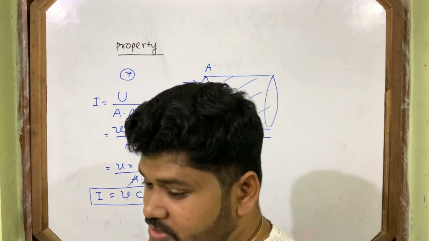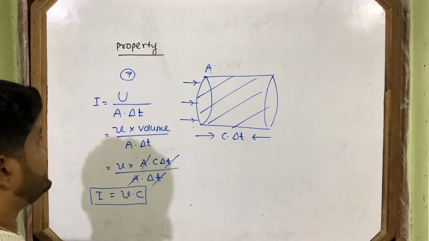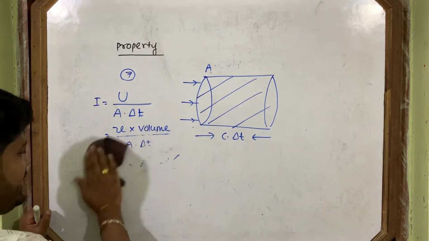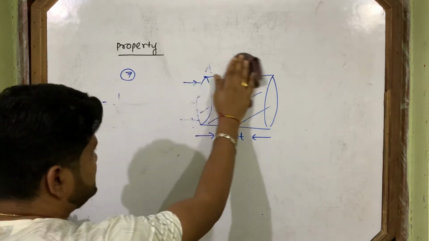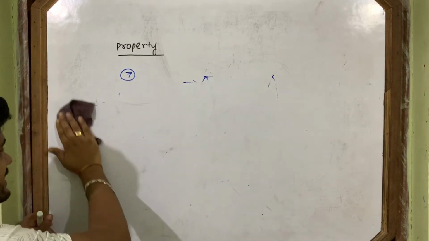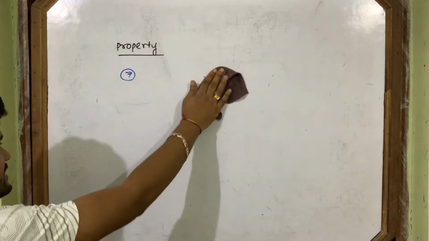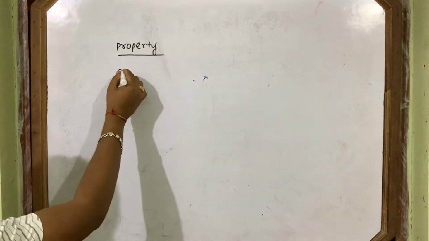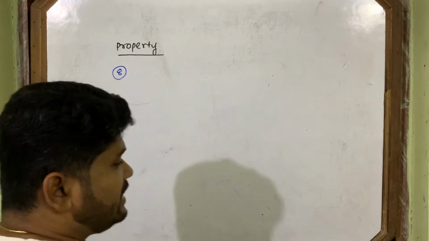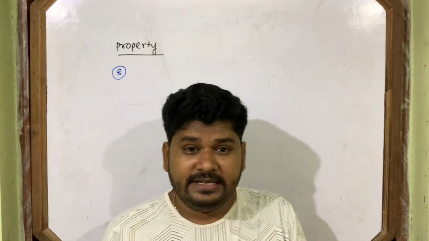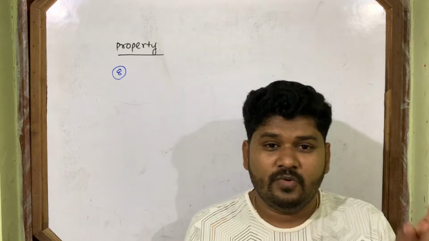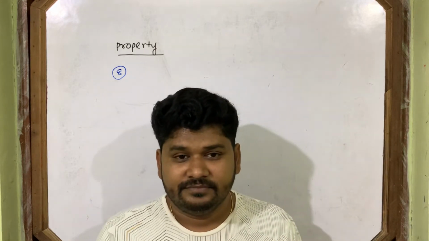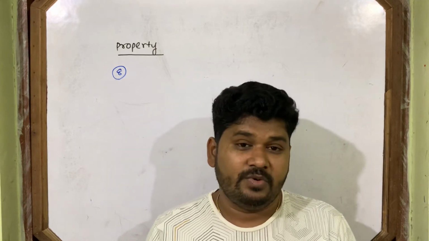Then come to the next property of electromagnetic wave, property number 8. This derivation, what I did about the intensity, also comes as a 2-marks question. Now come to property number 8: electromagnetic wave carries energy and momentum. This is a most important question for board examination.